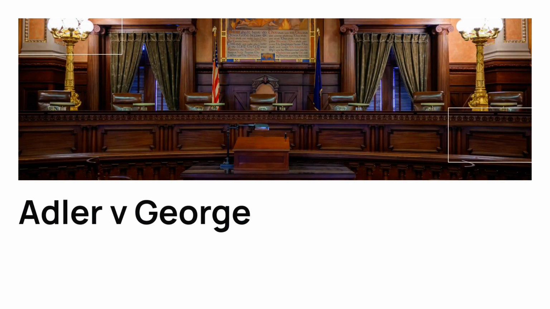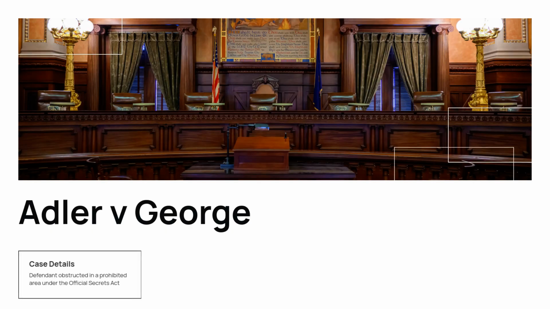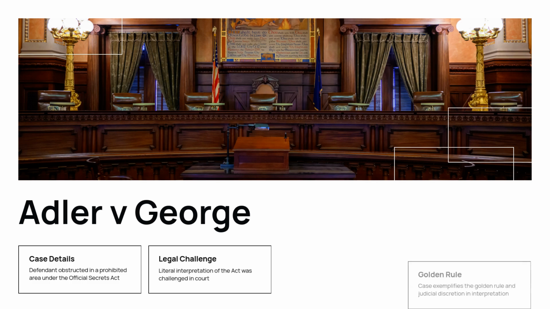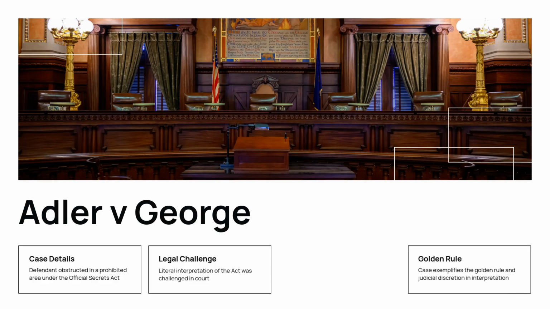In Adler v. George, the defendant obstructed within a prohibited area. Charged under the Official Secrets Act, the literal interpretation was challenged. The court found him guilty despite the Act's wording. This case illustrates the Golden Rule's application. It highlights judicial discretion in statutory interpretation.